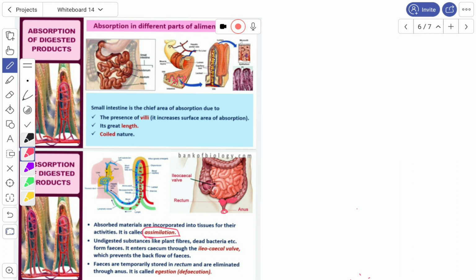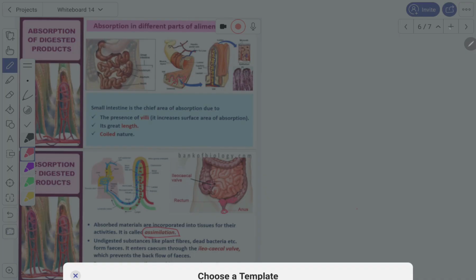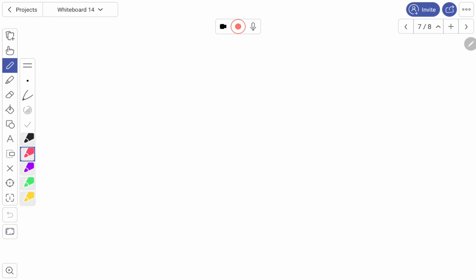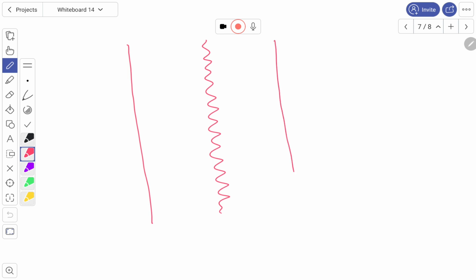Now let us see the absorption of fats. Absorption of fats is a very important one. I missed that one in the previous slide, so I'll go for it here. Absorption of fats. This is the lumen of the gut. This is the intestinal mucosa. Now I want to look at the fat molecules.